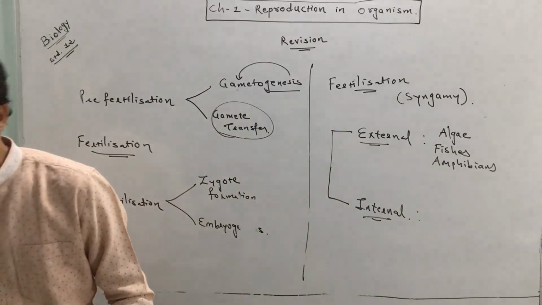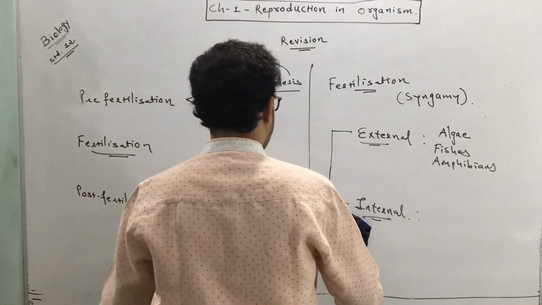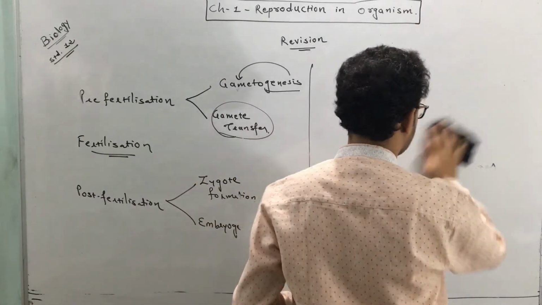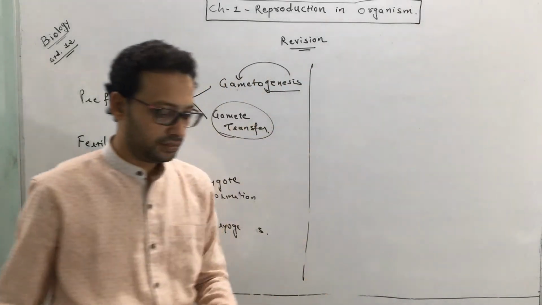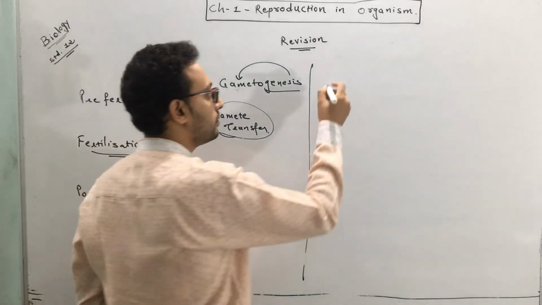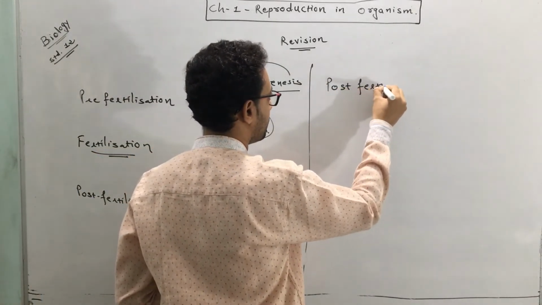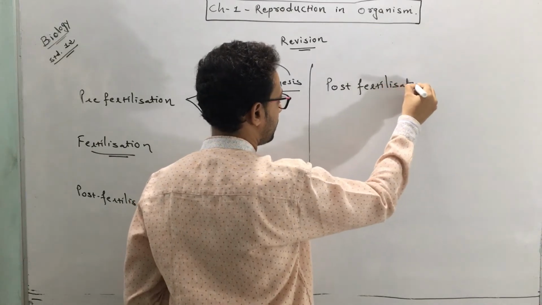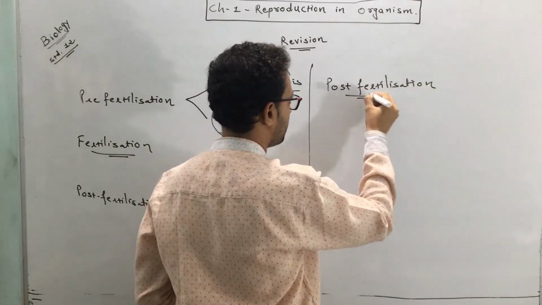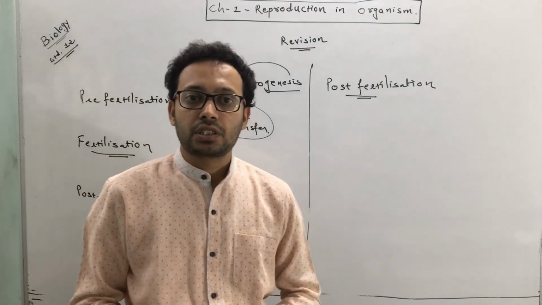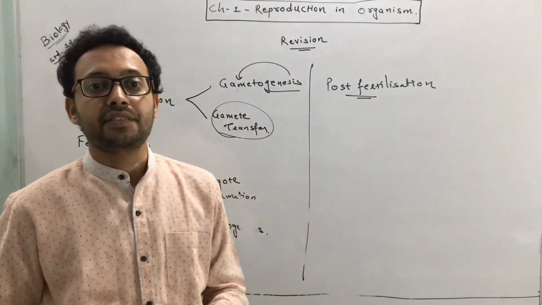Now the next process is post-fertilization. The name says that these are the events after fertilization.